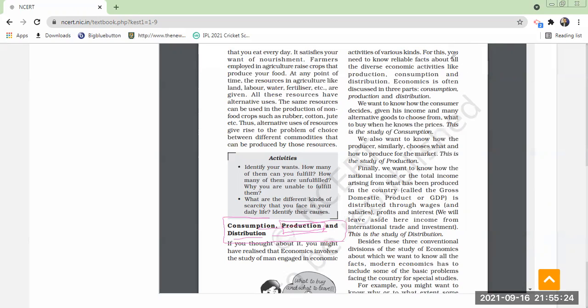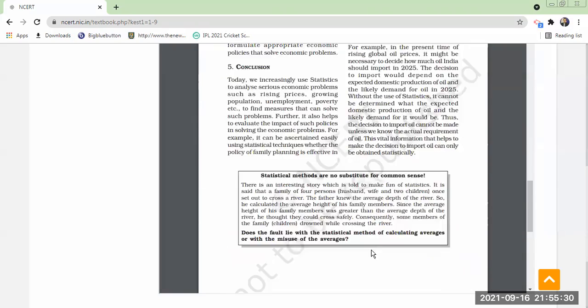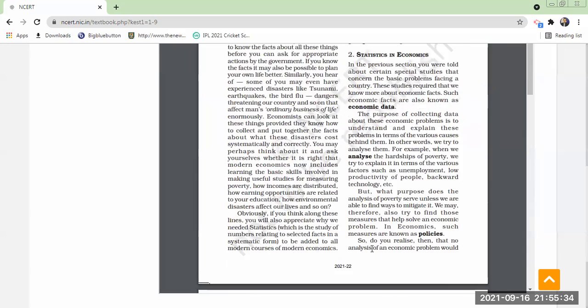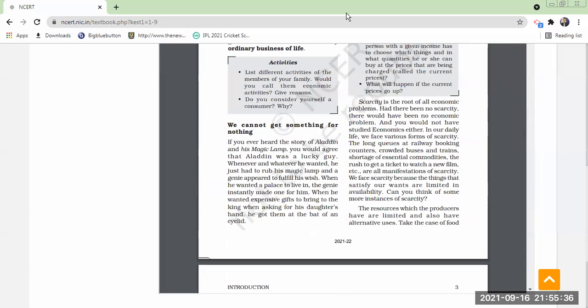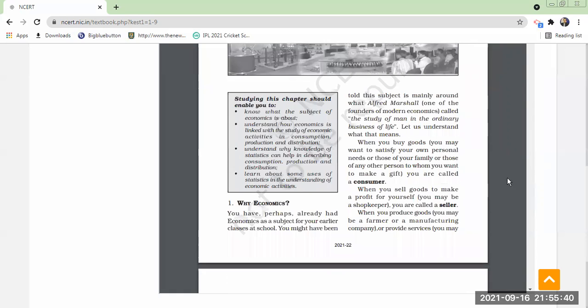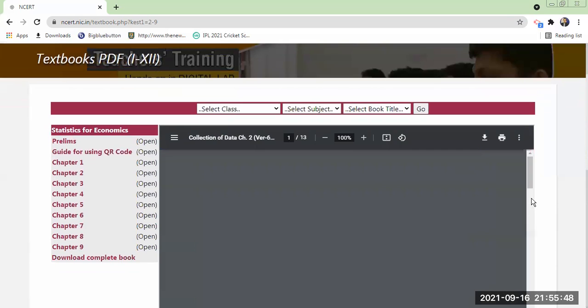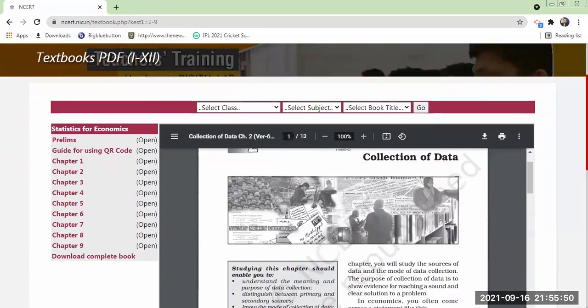Did you understand what economics and what statistics means? Yes, sir. What is the relevance of it? What is the importance? Why you have to do it? That's all. Next, what is the second lesson in this one? Let me check. We have collection of data, sir. Okay, collection of data.